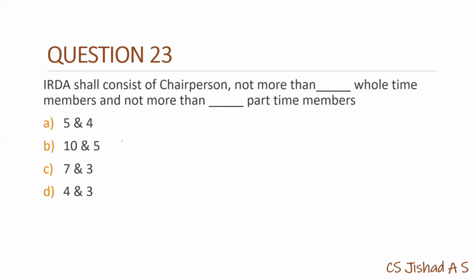Moving to 23. Insurance Regulatory and Development Authority shall consist of chairperson, not more than dash whole-time members and not more than dash part-time members. So it is 5 whole-time members and 4 part-time members.